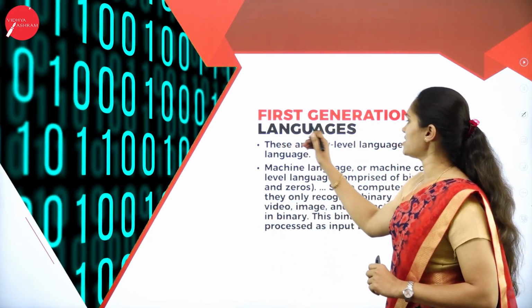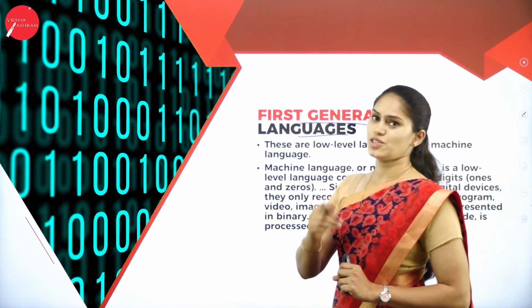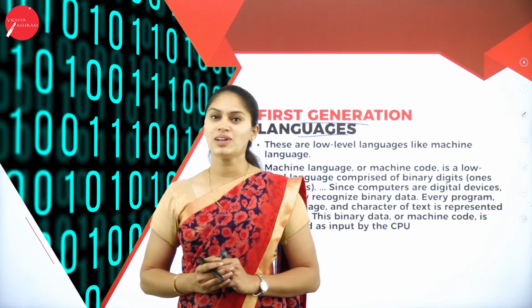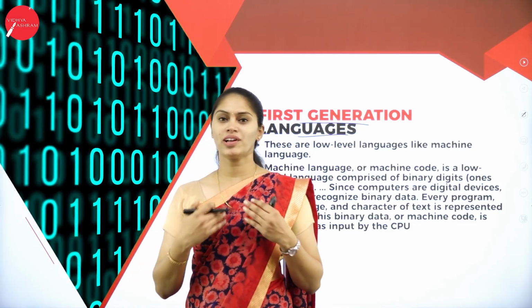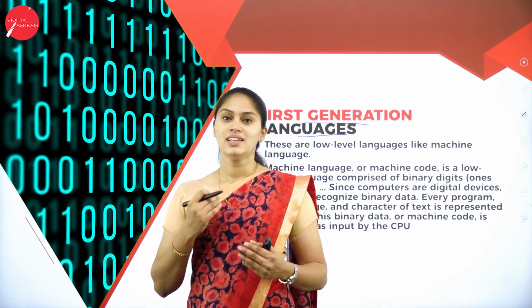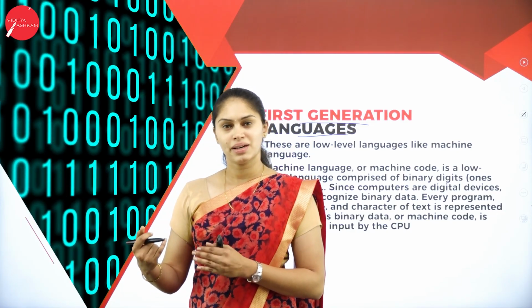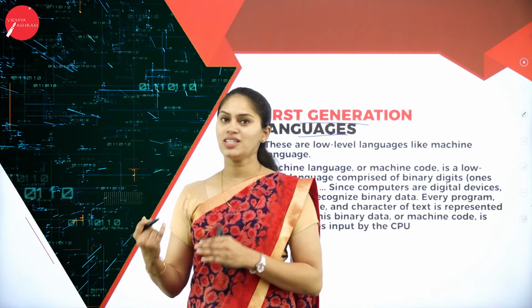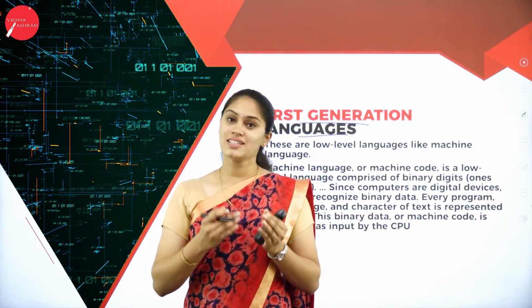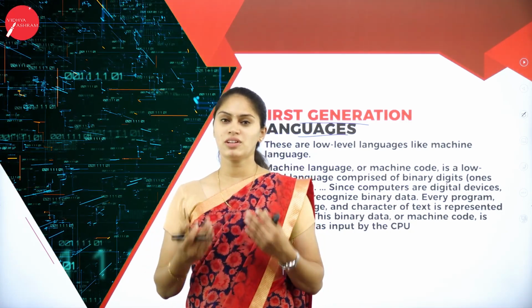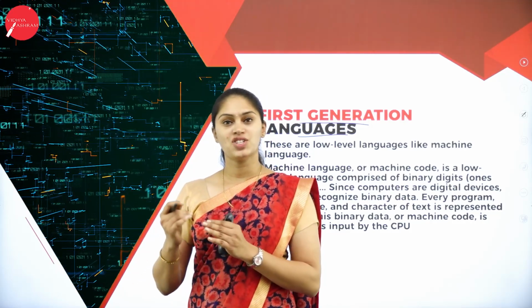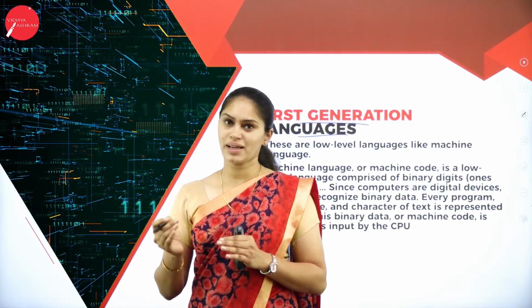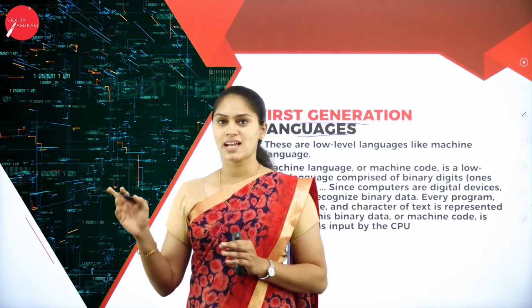So what do the first generation languages consist of? Here you have to understand that the computer understands only zeros and ones. So whatever I speak with you cannot be understood by the computer system. Why? Because the computer understands only zeros and ones. So what I talk or type will be converted into machine understandable form.